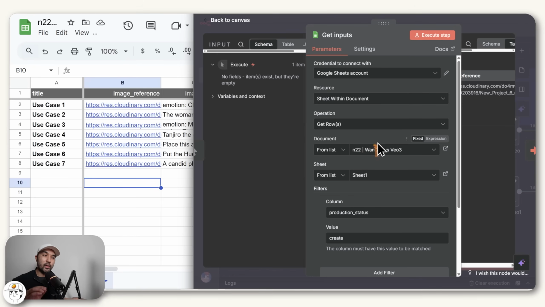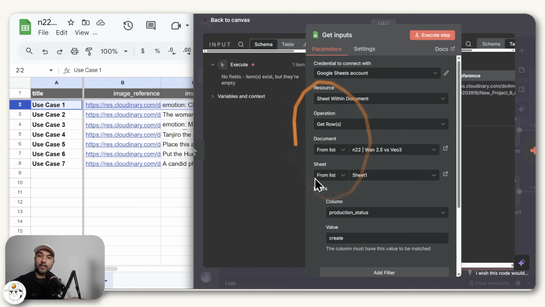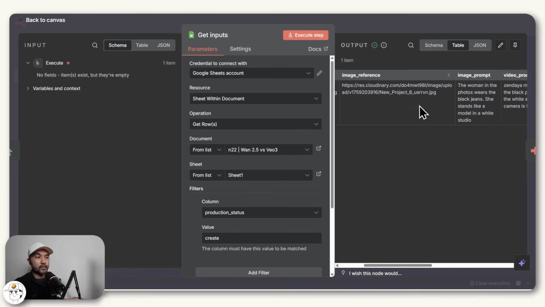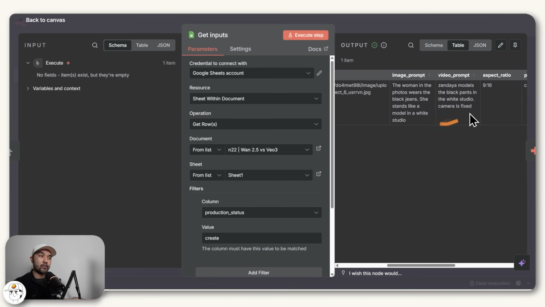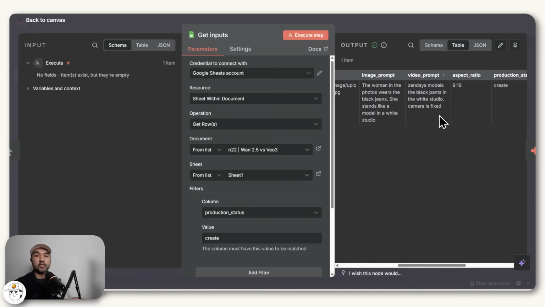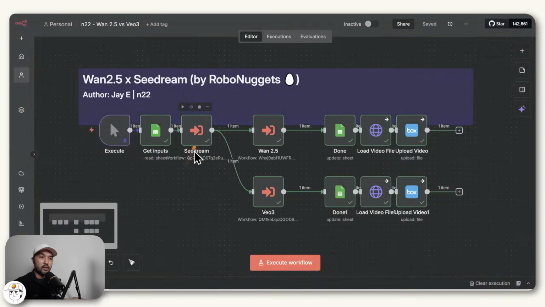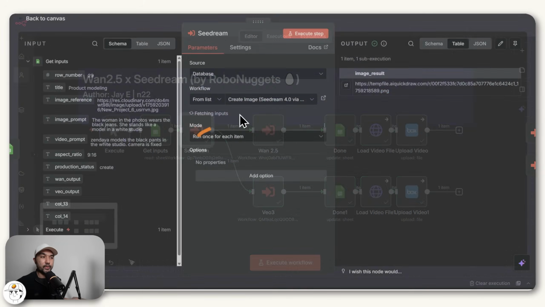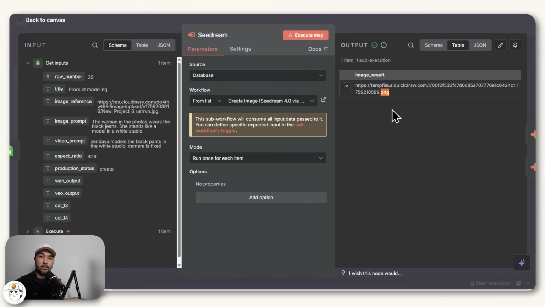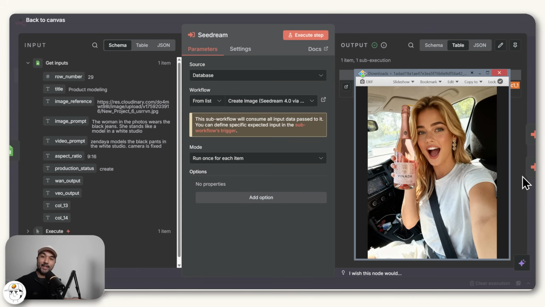And so back to our n8n workflow, when this ran, we just grabbed one of the use cases here and loaded all of that information into n8n, which is an output of that. We just load our image prompts, video prompts, and image references in here, similar to what we had in that Google document, which we now pass into this Seedream node to create the image. And if we open this node, you can see its output is this PNG image, which if you preview that, you'll basically get your starting frame before you move to the video animation step.